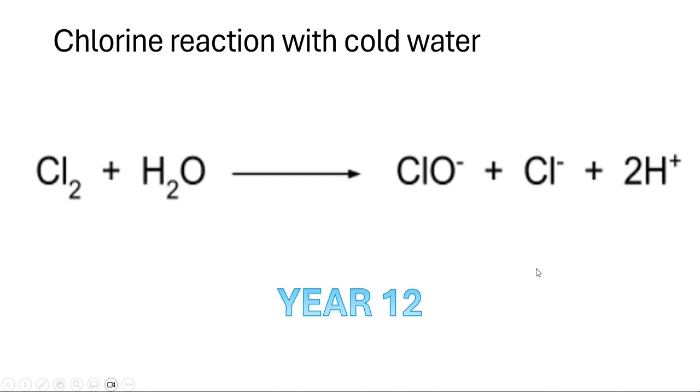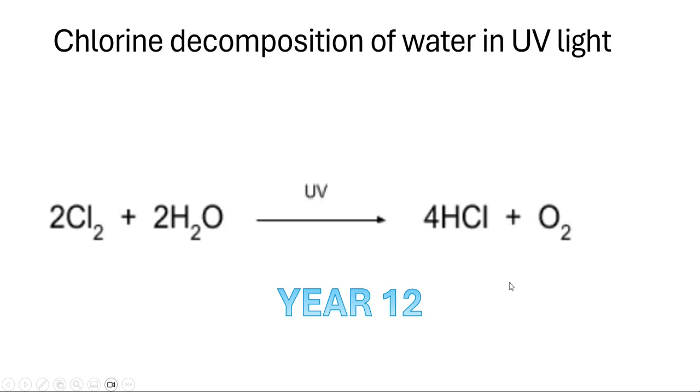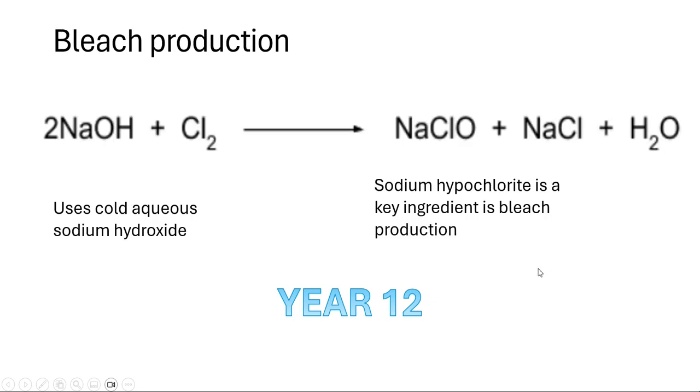Chlorine reaction with cold water. Cl2 plus H2O gives you chlorate plus Cl minus plus 2H plus. That's the reaction with cold water. Chlorine decomposition of water in UV light: in UV light, chlorine will decompose water, breaking it up into 4HCl plus O2.